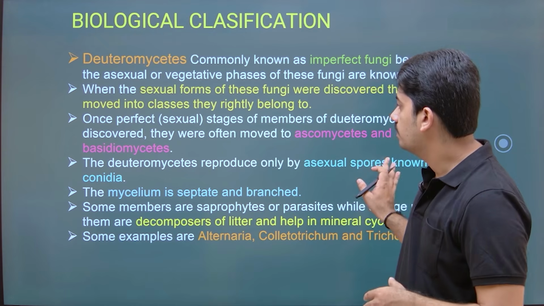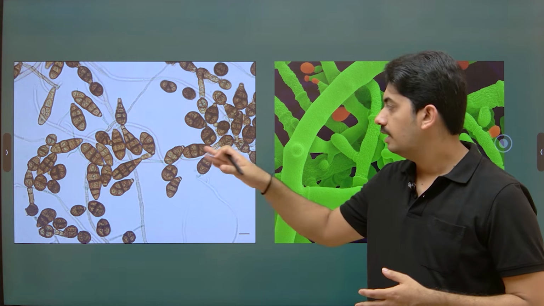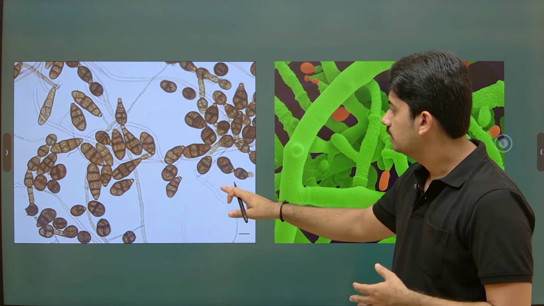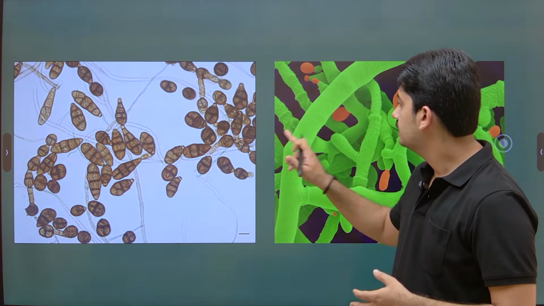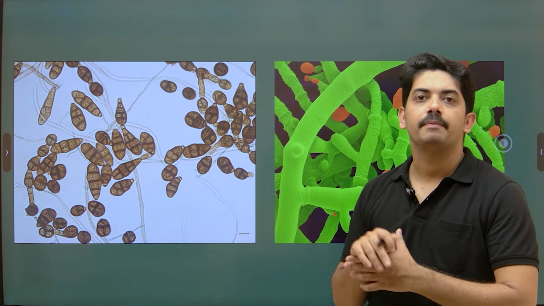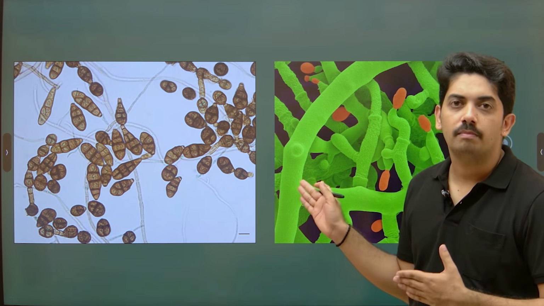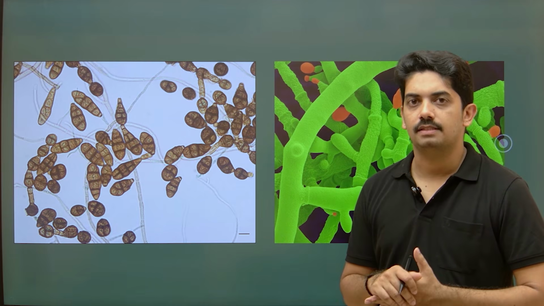Let me show you some of the pictures. This is Trichoderma, and this is Alternaria, and this is Trichoderma viride. Nowadays it is most commonly used in preparation of fertilizers.